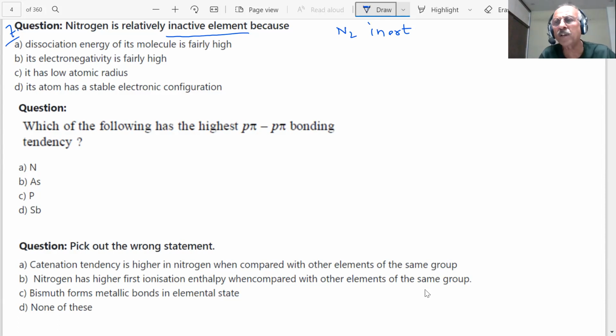Students, oxygen is responsible for metabolism reaction. You know about it. What answer you are giving? Dissociation energy of molecule is very high, electronegativity is high, low atomic radius, it has stable electronic configuration. Tell me what answer you are giving, students. What is your answer, students?